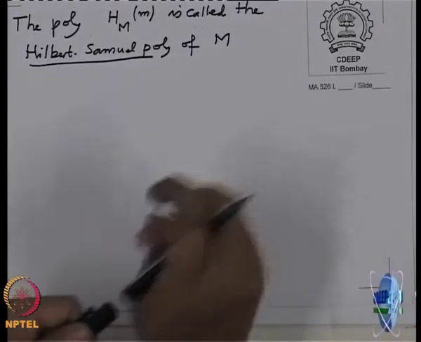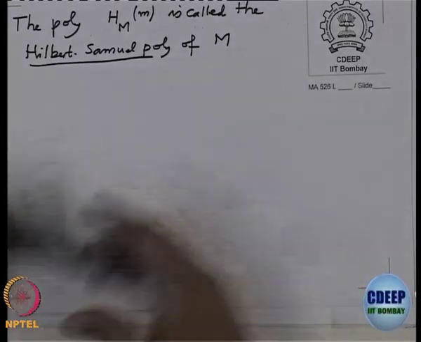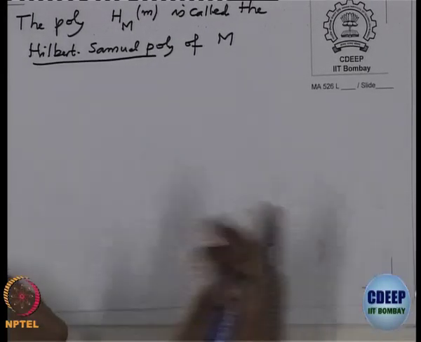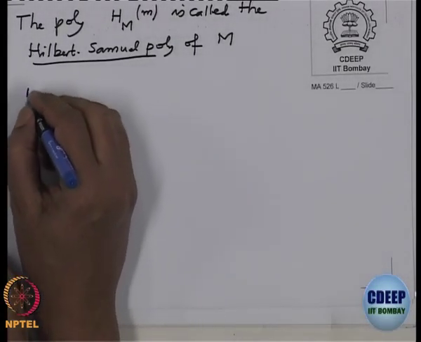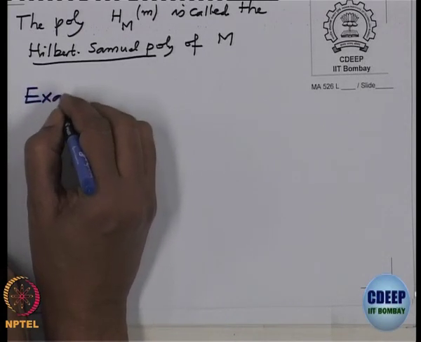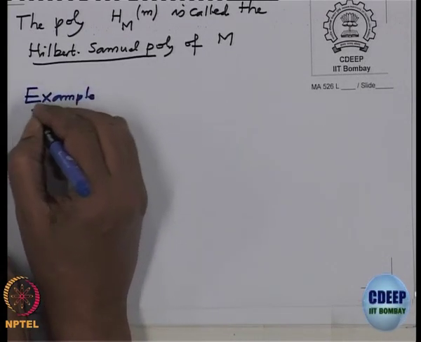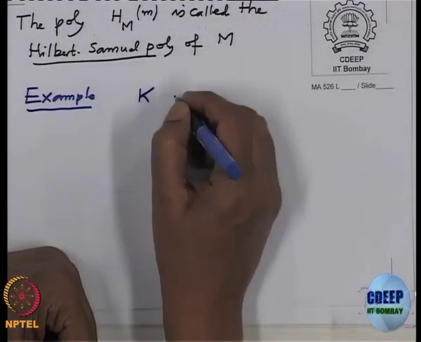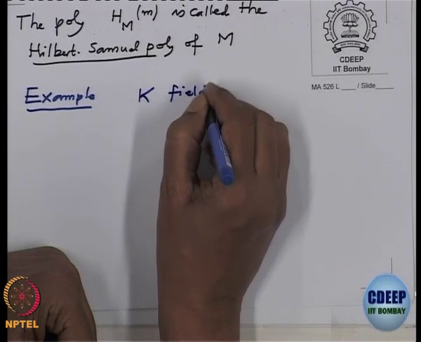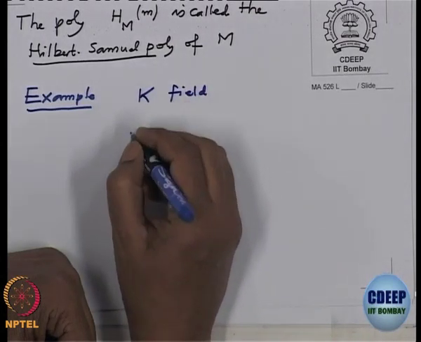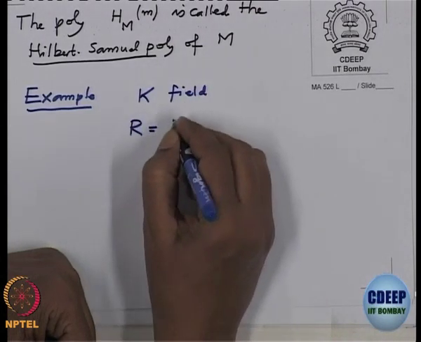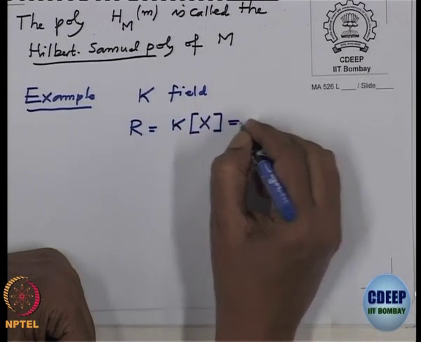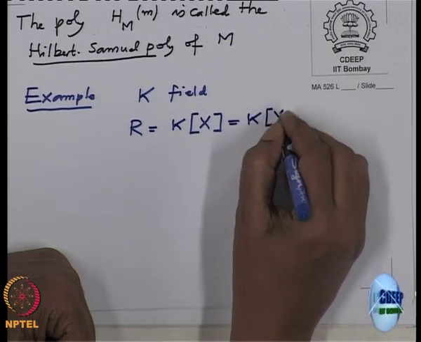Now, let us see one example at least, so we will get accustomed to the calculation. Let us take K to be a field, and let us take our graded ring to be the standard graded ring, which I will denote K[x_1, ..., x_n], not one variable but many variables.